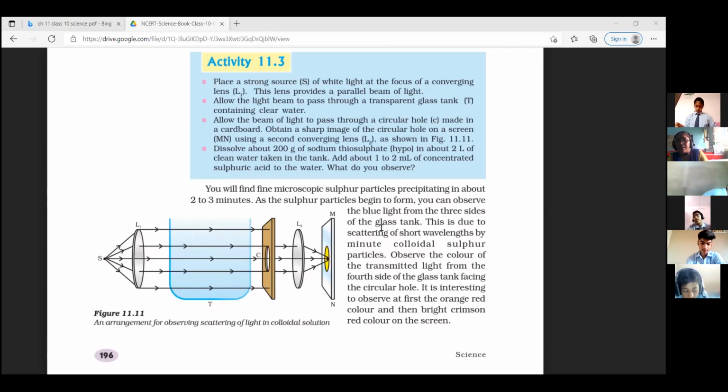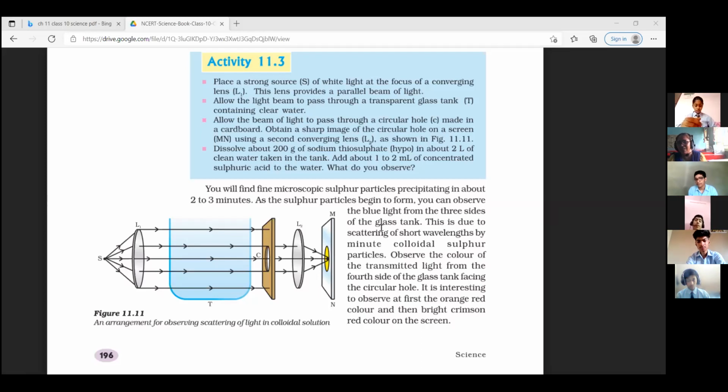So Isaac Newton proved that light consists of 7 colors, but he did not explain the concept of wavelength. Let us understand the difference of wavelength and the highest wavelength from this activity. What have we done, children? You can do the labeling for better understanding in your NCERT. We have taken a tank. In it we have taken 2 liters of water, and in that 2 liters of water, you can see here, we dissolve about 200 gram of sodium thiosulfate.